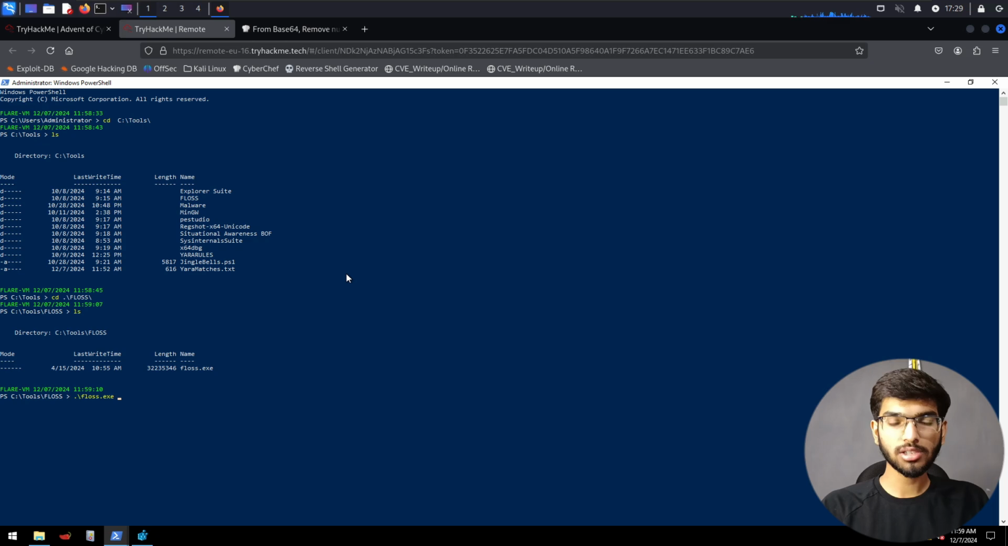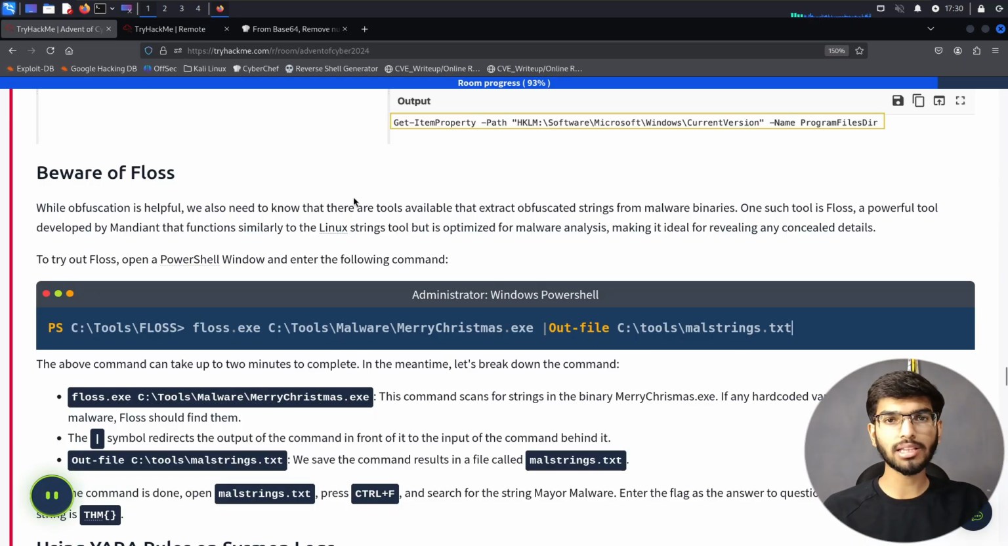Let's specify the location of our malware, which is C:\tools\malware\MerryChristmas.exe, and also specify an out file which is going to save the contents to the mentioned directory, which goes to C:\tools. And now let me name it merrych.txt and press enter. It's going to take its own time to analyze and prepare the output for us.